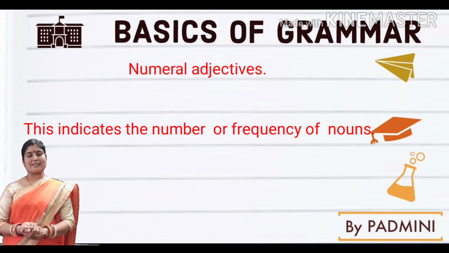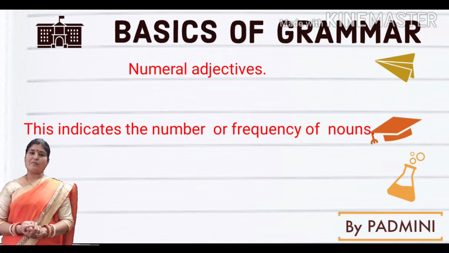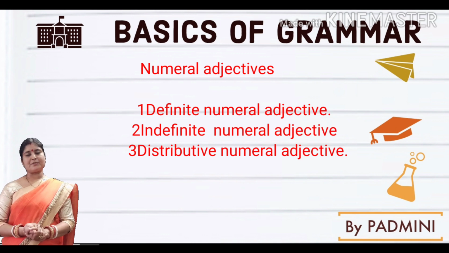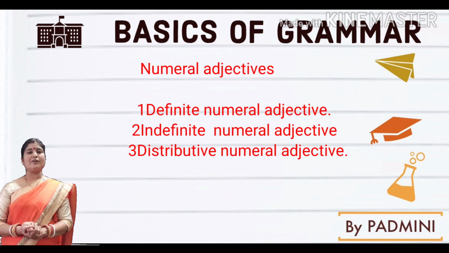Next, numeral adjectives. Numeral adjectives indicate the number or the frequency of the noun. There are 3 types of numeral adjectives: definite numeral adjectives, indefinite numeral adjectives, and distributive numeral adjectives.